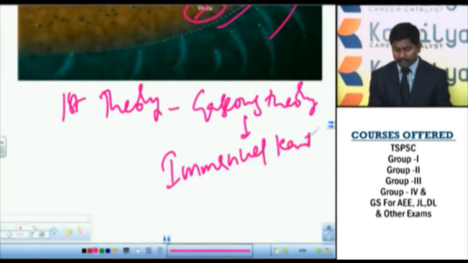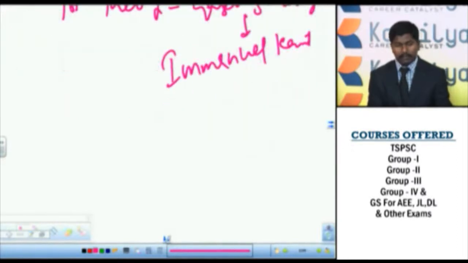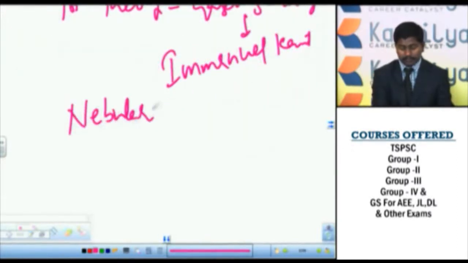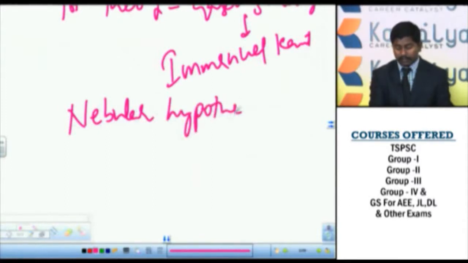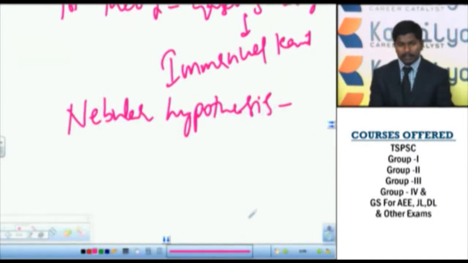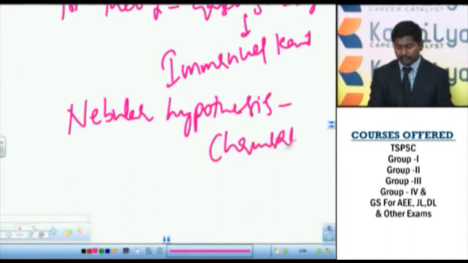After this, the next theory is the nebular hypothesis, proposed by Laplace.